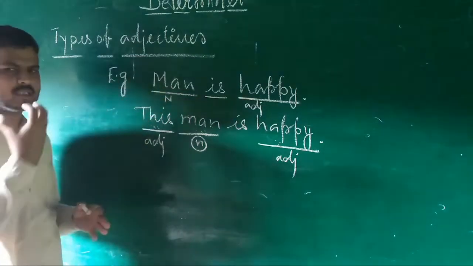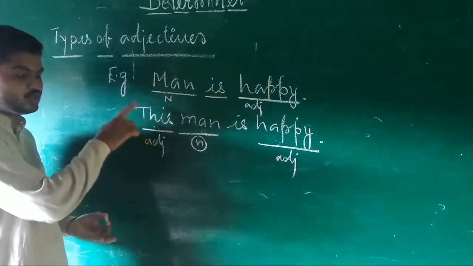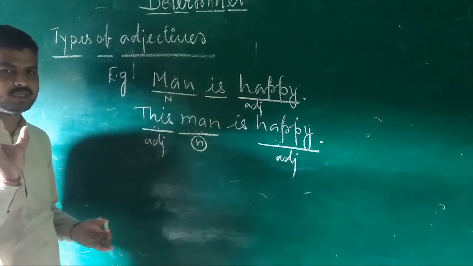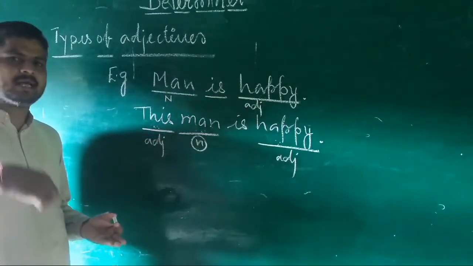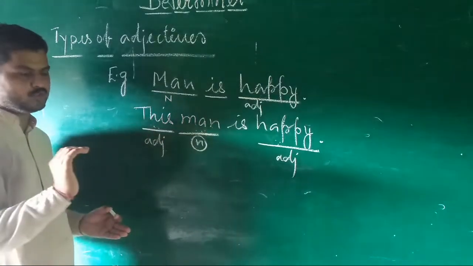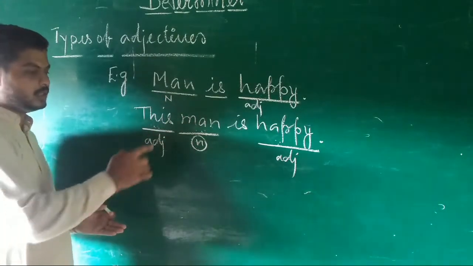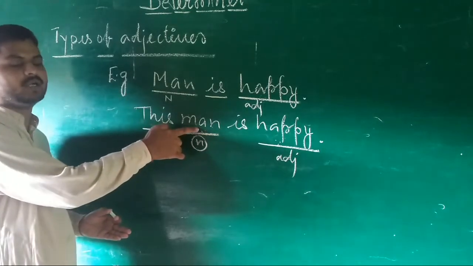This is in a generalized form. Man is happy. But when you say this man, consider it very attentively. Dear learners, I will go to a very low level, then I will make you understand. When you say this man is happy, it means this word is limiting the word man.